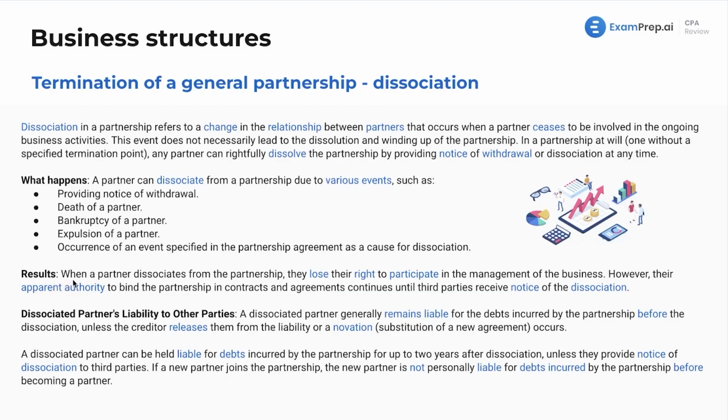Now, what are the results here? When a partner disassociates from the partnership, they lose their right to participate in the management of the business. However, their apparent authority to bind the partnership in contracts and agreements continues until third parties receive notice of disassociation. That's incredibly important, as we've seen it a few times and we'll continue to see it. Generally speaking, with agency law, you need to provide notice to any reasonable third parties that this person is not going to be able to conduct business on behalf of the partnership.